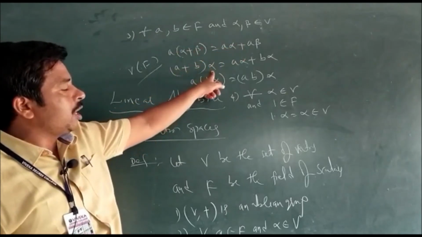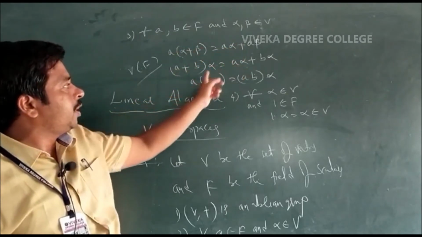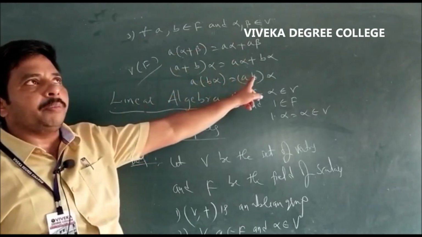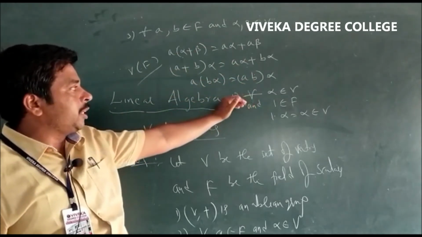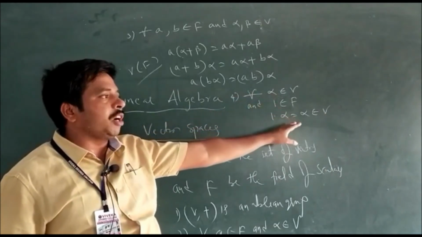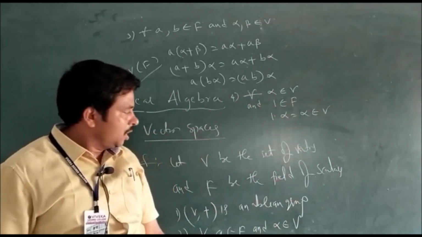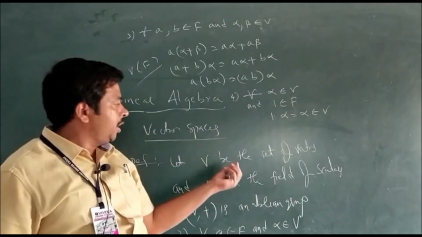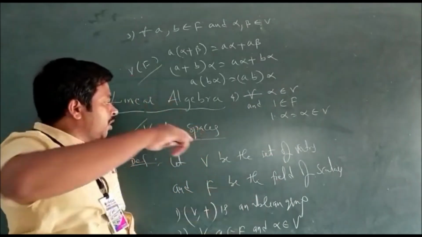A plus B into alpha is equal to A alpha plus B alpha. A into B alpha is equal to AB into alpha. And the fourth point is, for all alpha belongs to V and 1 belongs to F, 1 into alpha equal to alpha belongs to V. Then V is said to be a vector space over the field F.